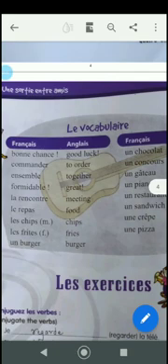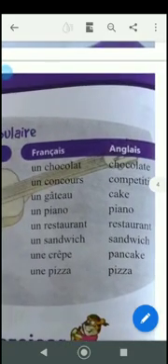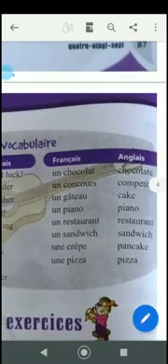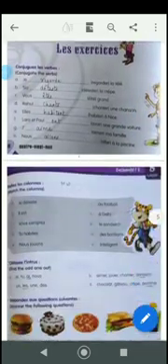La rencontre, meeting. Le repas, food. Les chips. Les frites, fries. A burger is burger, a chocolat is chocolate, a concours is a competition, a gâteau is a cake, a piano is piano, a restaurant is restaurant, a sandwich is sandwich, une crêpe is a pancake, and pizza is a pizza. Is it clear?